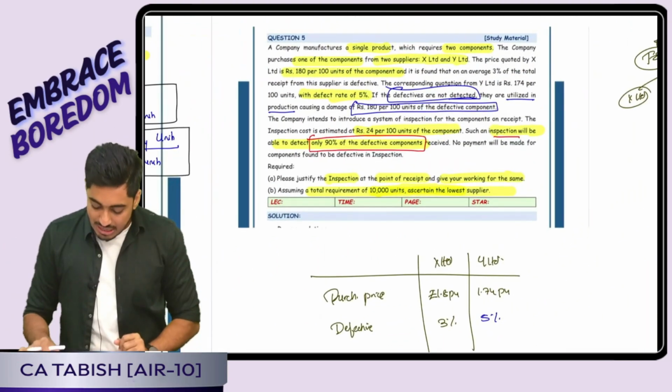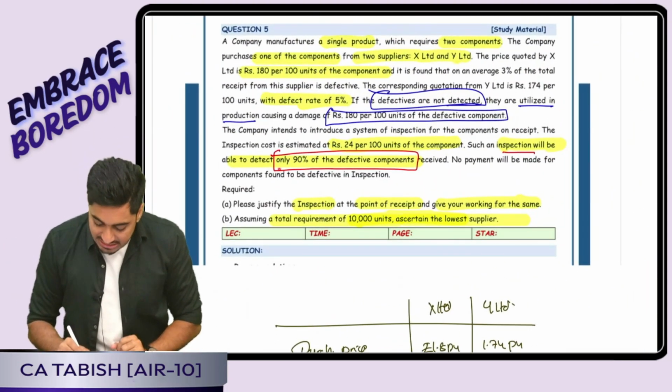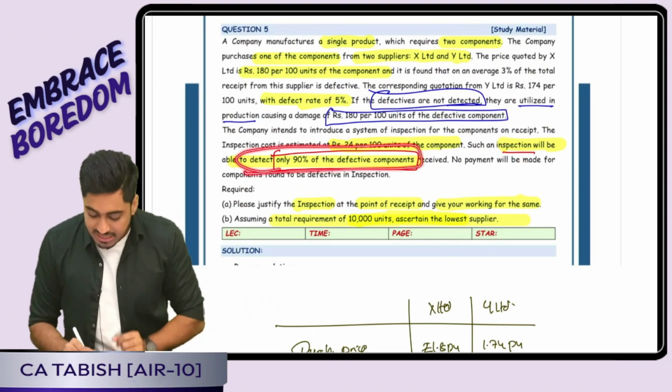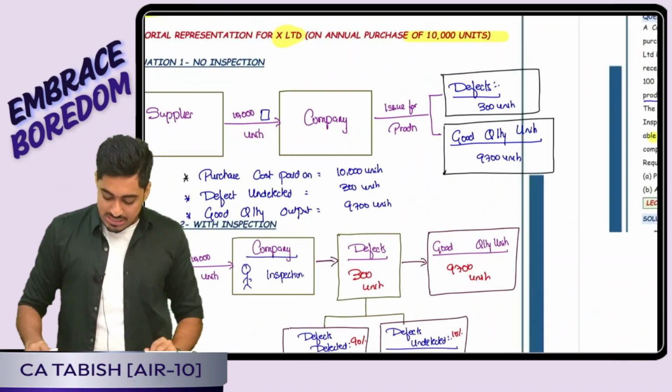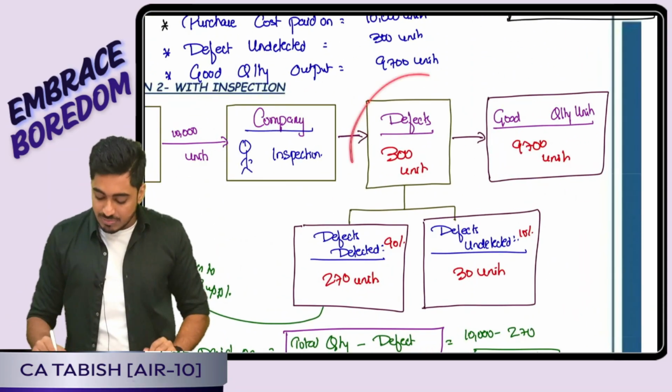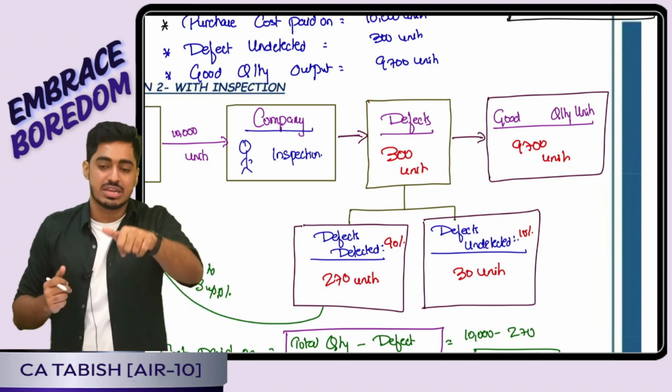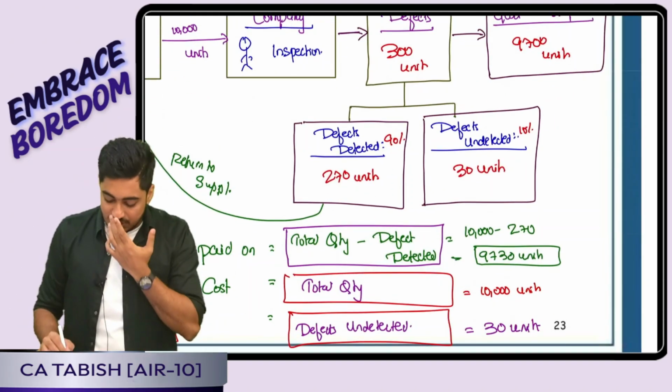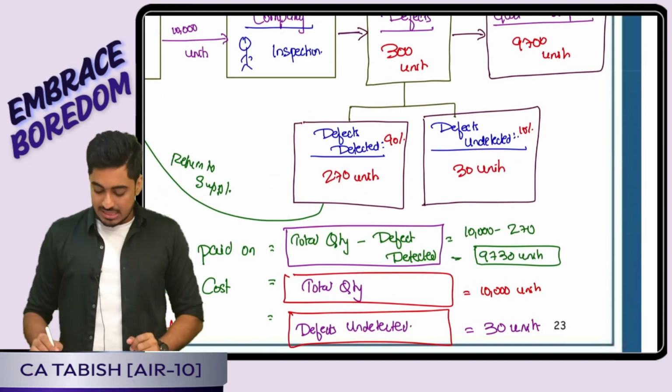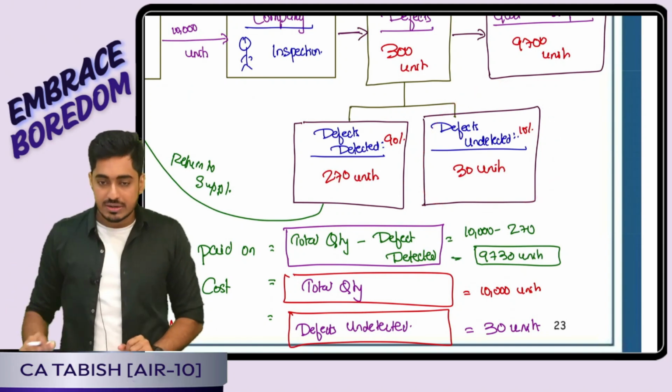Question told me that only 90% of defective components can be detected. That means a total of 300 defects will be there. But can I detect the full 300? No, boss. Only 90% of that. 270 I can detect. That means 30 I did not detect.